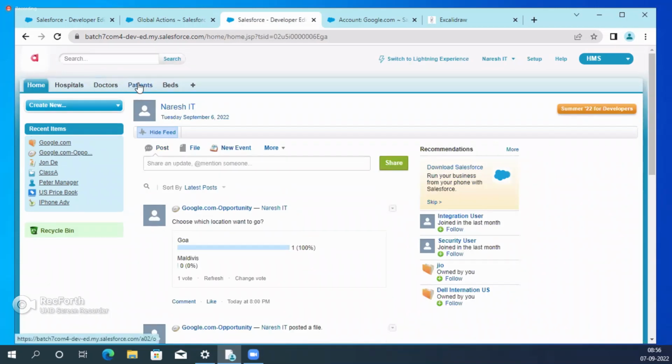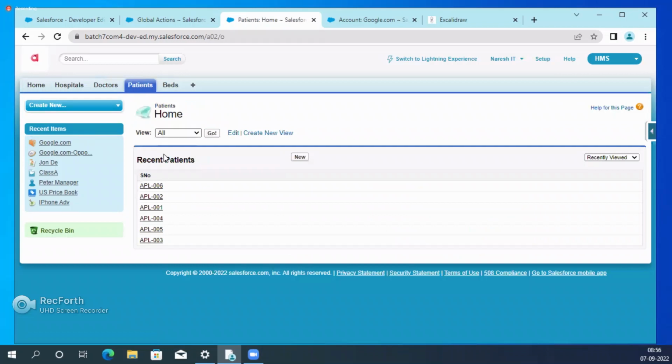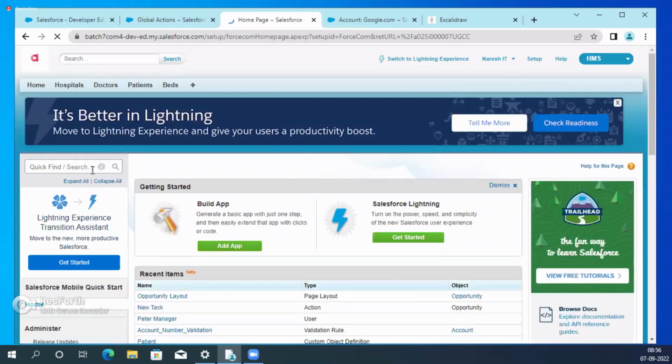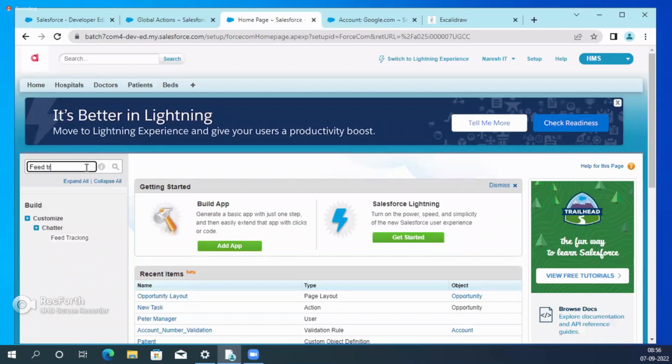For example, one more, HMS. I need to track the patient related information. Then we'll see there is no feed tracking. So how? What is the option?